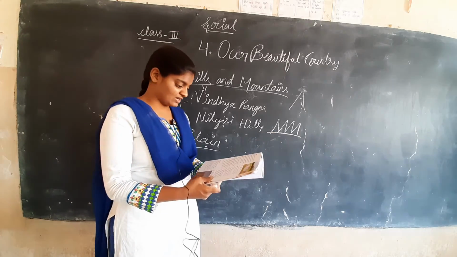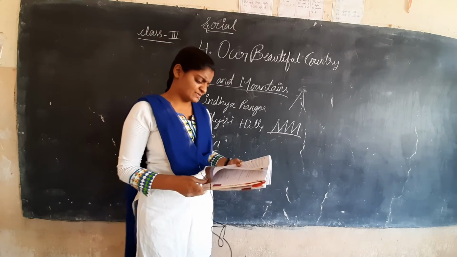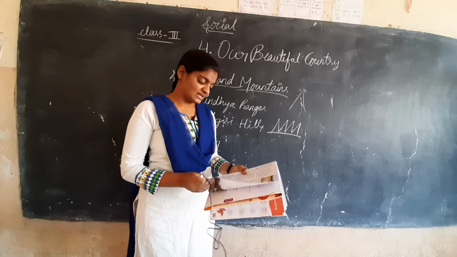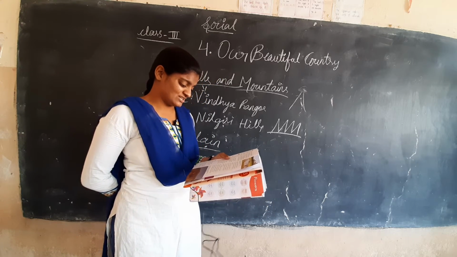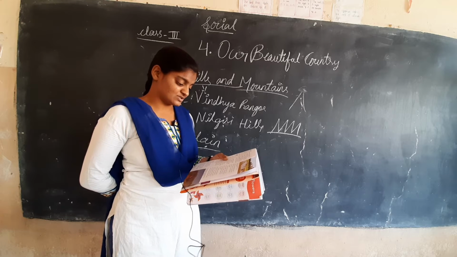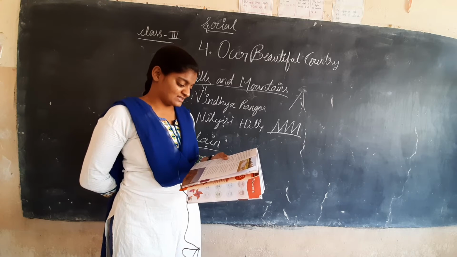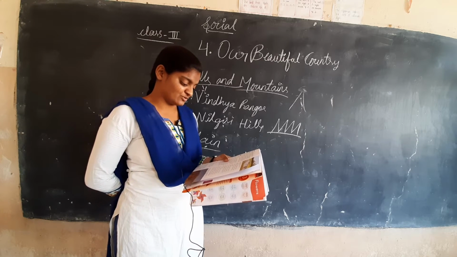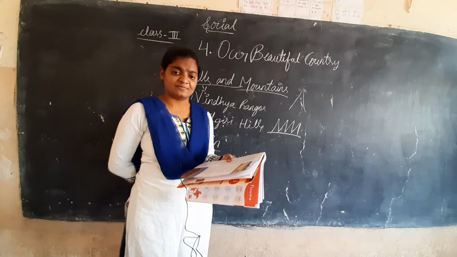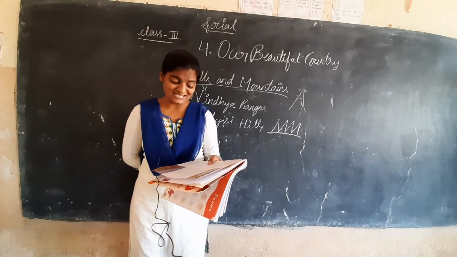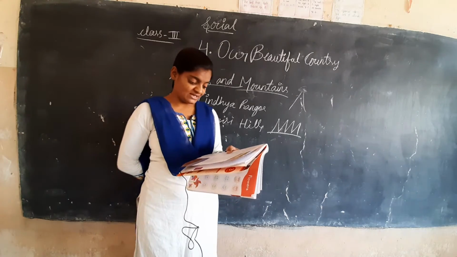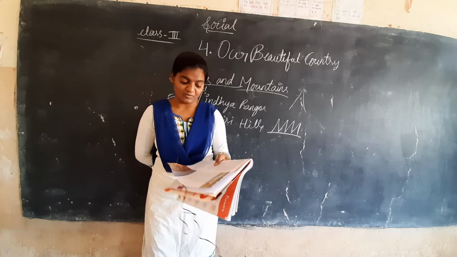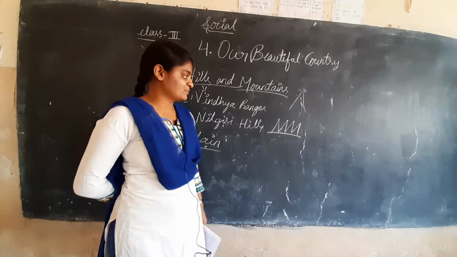Next, there is a narrow strip of flat land along the eastern and the western coasts of India. It is known as the eastern coastal plain and the western coastal plain. These are examples of plains. Respectively, these plains meet at Kanyakumari. At last these plains are going to meet at Kanyakumari.